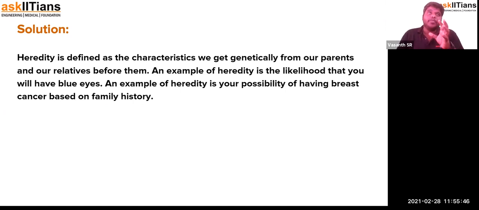So, for example, a person who has the possibility of having a genetic disease, it could be transferred to the next generations. So this is heredity. It could be bad, it could be good, it could be useless, as I've already told you. So in heredity, good characteristics can be inherited, bad characteristics can be inherited, and useless characteristics can also be inherited. So this is heredity, and I've given you an example of that.